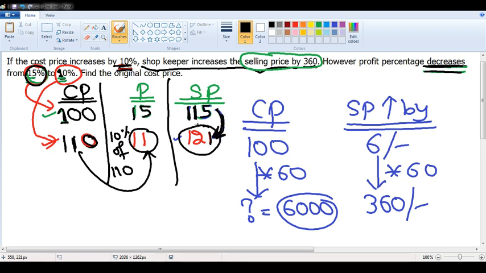6 rupees. 121 minus 115 is 6. But according to the question, it is 360 rupees. 6 into 60 is 360. 100 into 60 is 6,000.